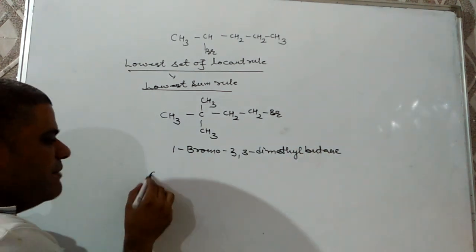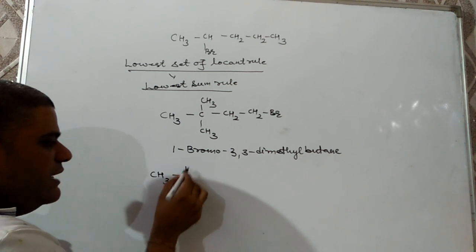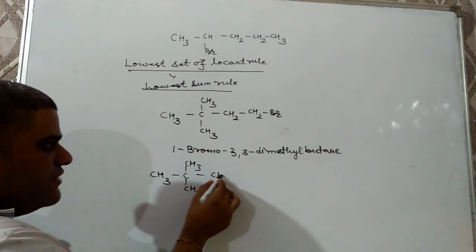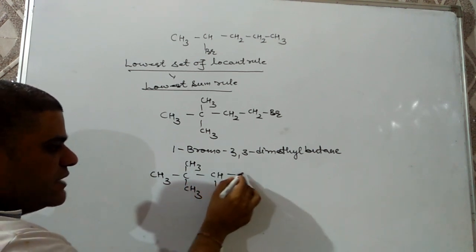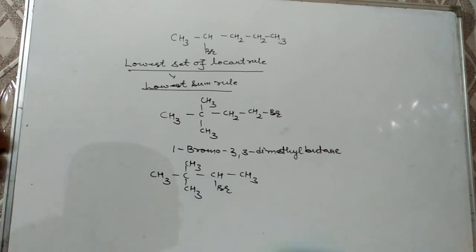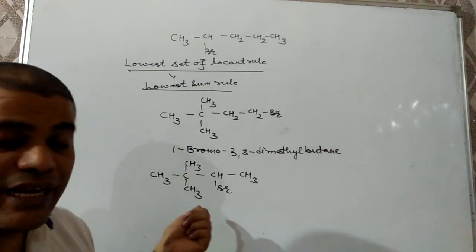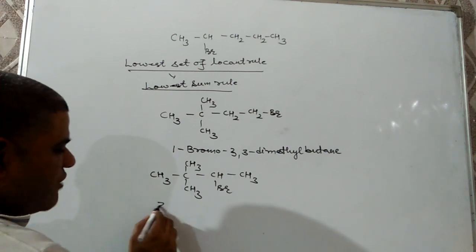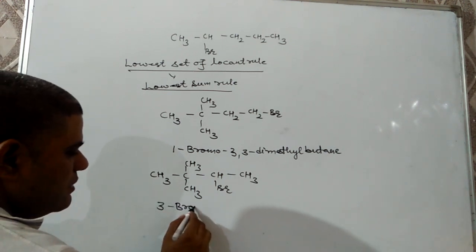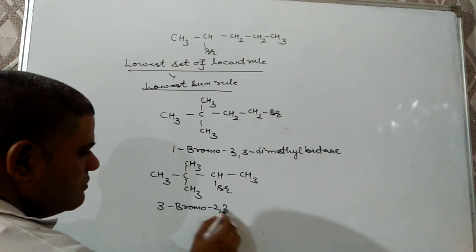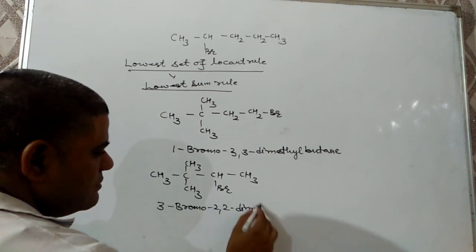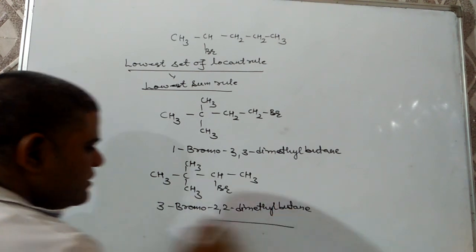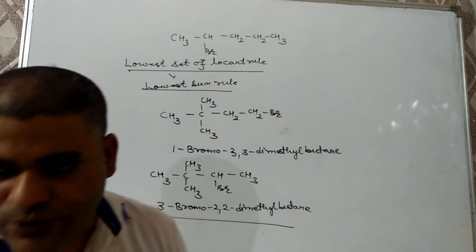The second case might be CH3, C, CH3, CH3, CH, Br, CH3. In this case, two sets may be possible, 2, 3, 3 and 2, 2, 3. So the lowest is 2, 2, 3. So the name will be 3-bromo-2,2-dimethylbutane. And this rule is known as the lowest set of locants rule.